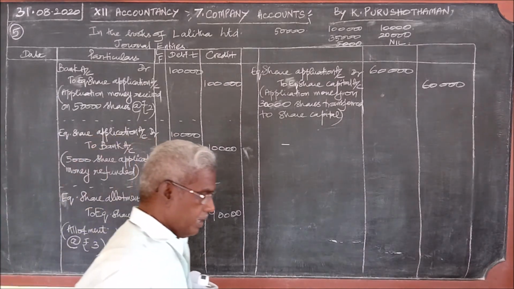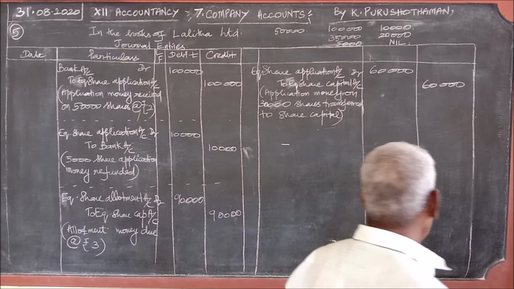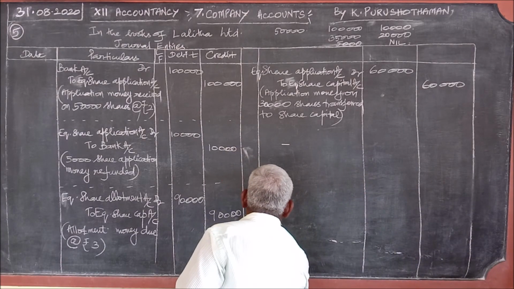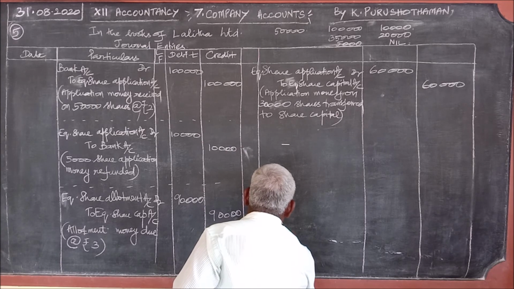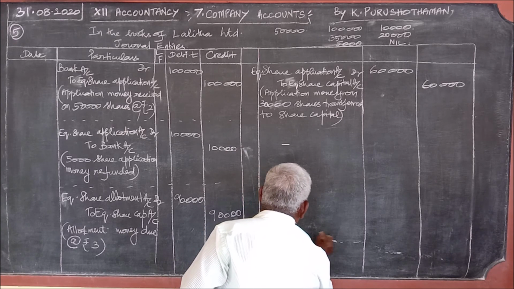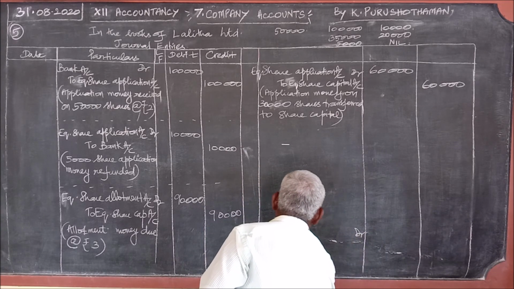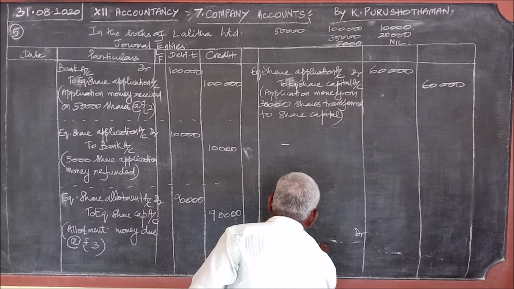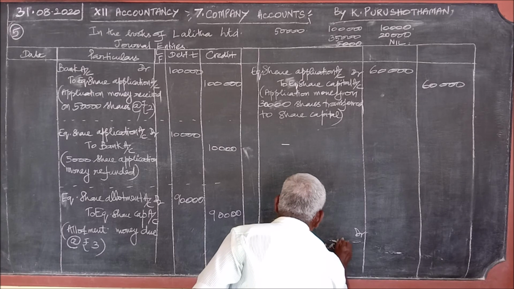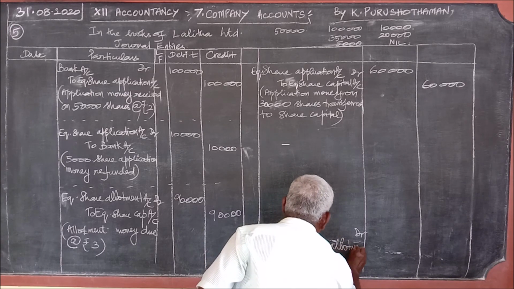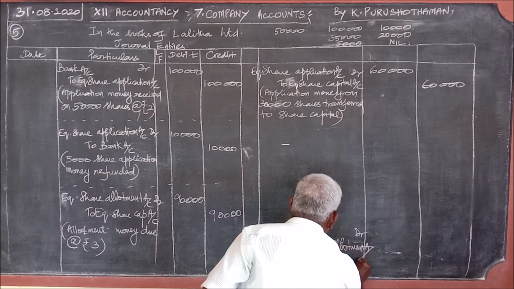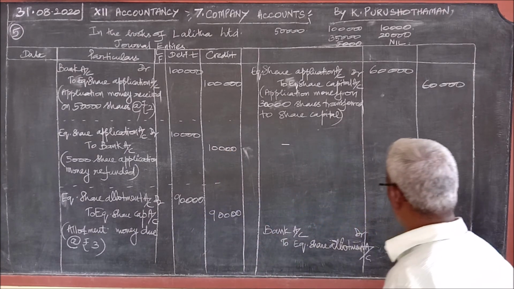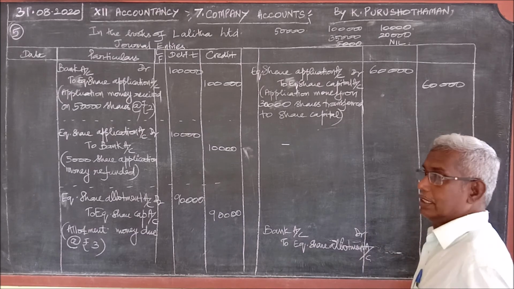But the entire amount 90,000 cannot be written in this bank account. Bank account debit to equity share allotment account. We cannot write the entire 90,000 rupees here.